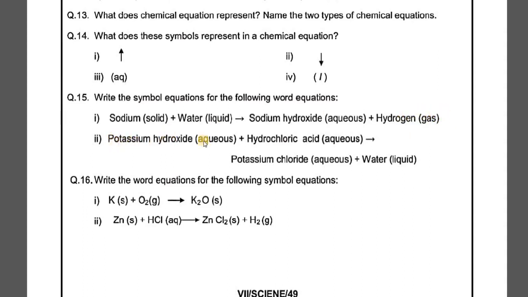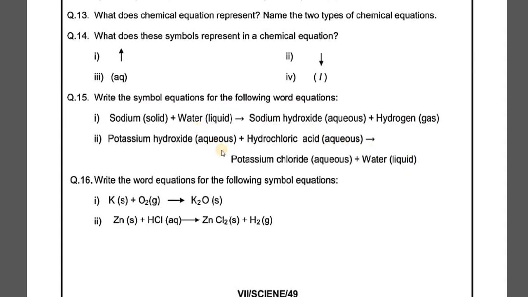Second one is potassium hydroxide aqueous form. So the potassium hydroxide's formula is KOH, capital K, capital O, capital H, plus hydrochloric acid in aqueous form, you will write HCl, capital H, capital C, small l, and then in bracket aq. Make an arrow and make the product potassium chloride, which is KCl, capital K, capital C, small l, and in bracket aq, which represents aqueous, and plus water, which is H2O in bracket l.